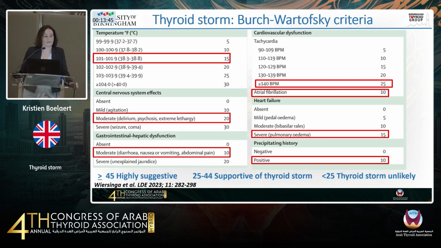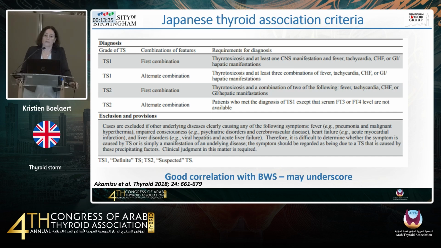And again, I've indicated here the criteria that would apply to our patient that I illustrated, and she clearly scores well over 45. There are also the Japanese Thyroid Association criteria, and I had not heard or not read much about these before we started doing the guidelines. They actually have a good correlation with the Burch-Wartofsky criteria, although they tend to underscore a little bit compared with the BWS criteria. And again, here you have two types, and it's a combination of having thyrotoxicosis.